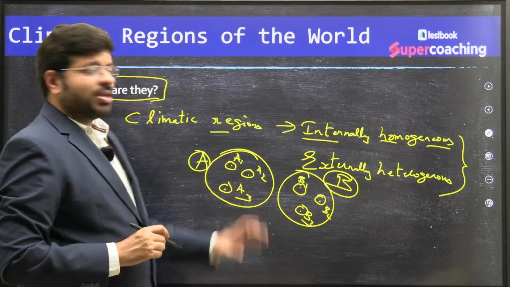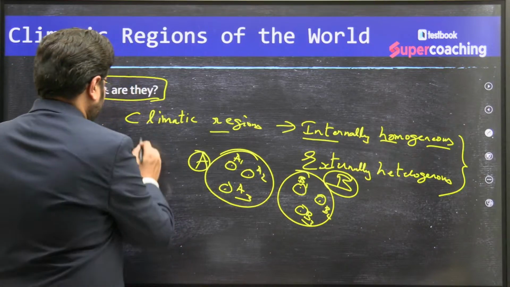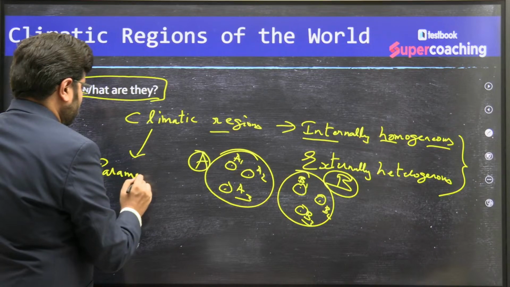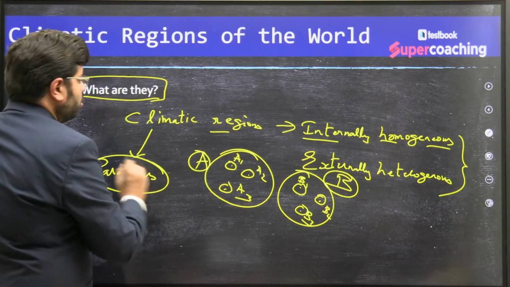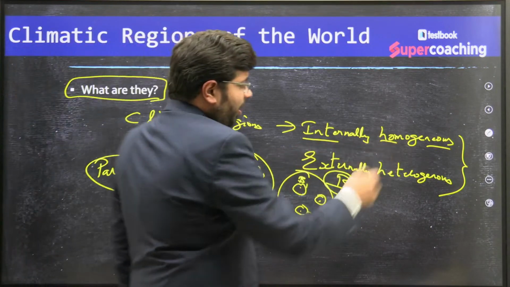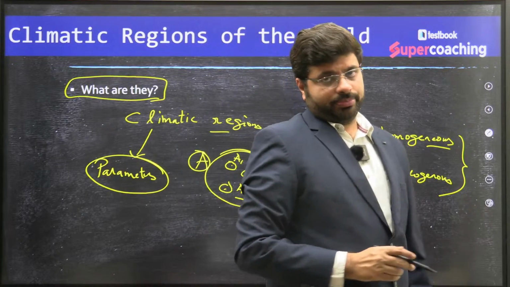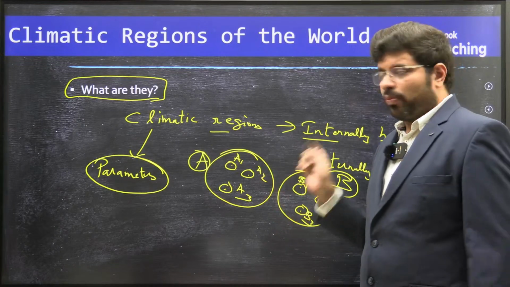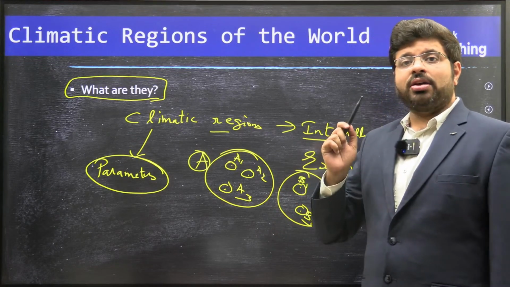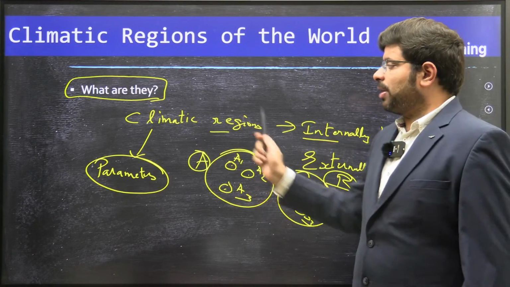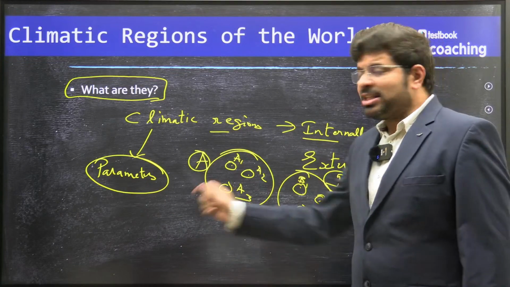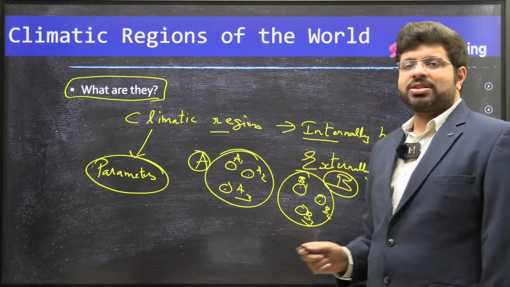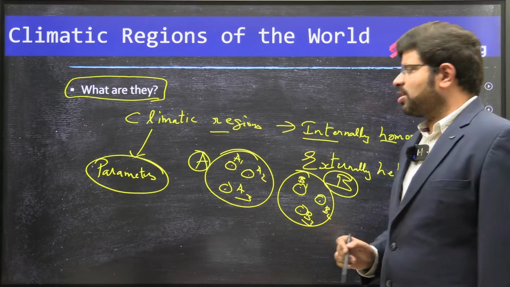Within this climatic zone of A1, A2, A3, with respect to certain parameters, there is some kind of uniformity. These parameters are internally homogeneous. That means internally the temperature would be one and the same, and the precipitation would be one and the same.